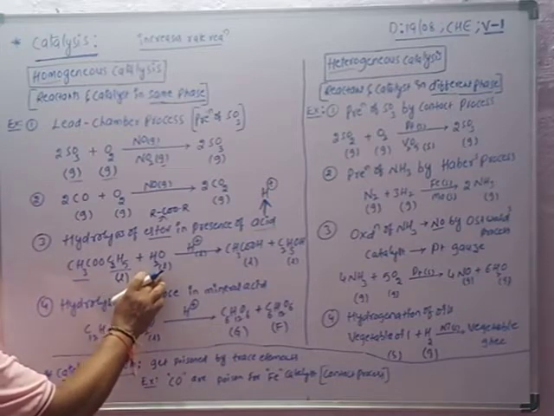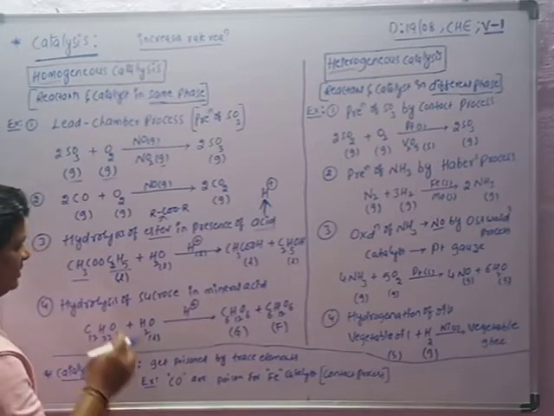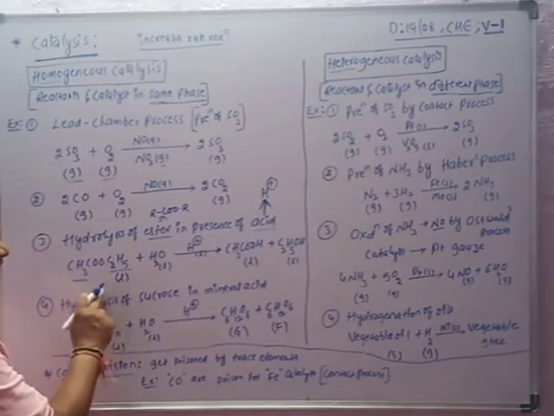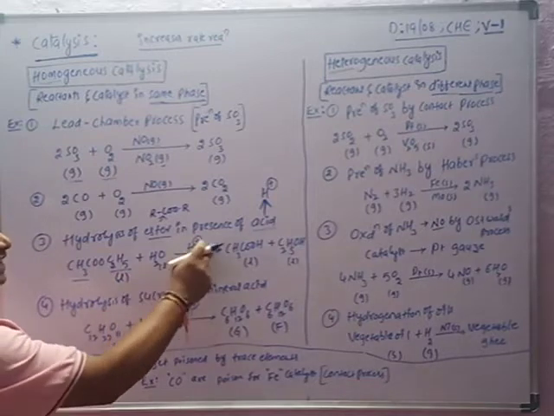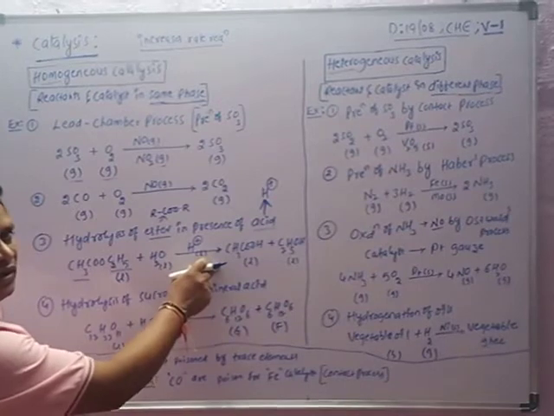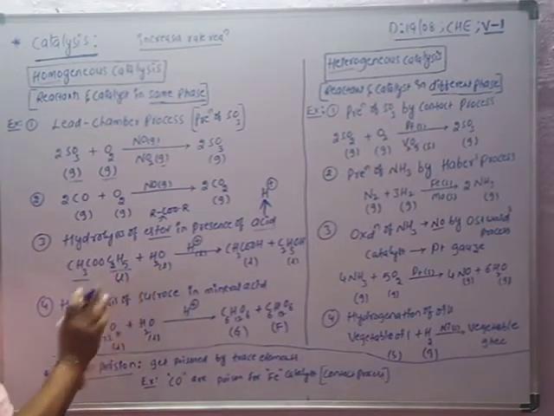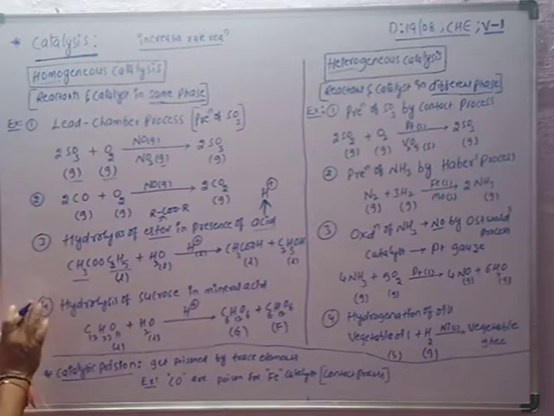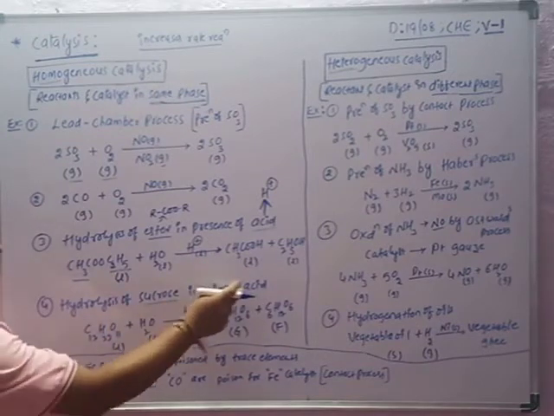Hydrolysis means reaction with water in the presence of acid. The acid must contain H plus ions. So the reactant, methyl ethyl ester, is liquid, water is liquid, and the acid is also liquid. So the reactants' phase is liquid and the catalyst phase is also liquid. Same phase, so it is homogeneous.